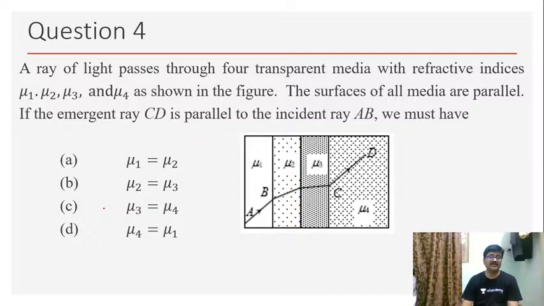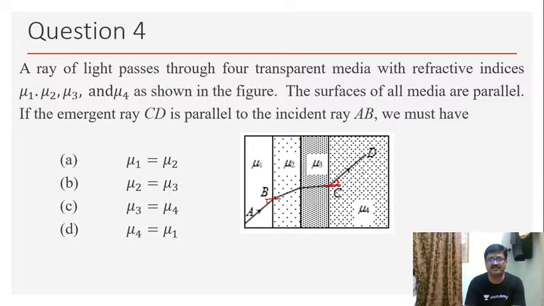So very clearly, as you can see here, emergent ray CD is parallel to incident ray AB. This clearly indicates that if I take the angle of incidence here in the AB medium, then the angle of emergence in this particular medium will again be the same.